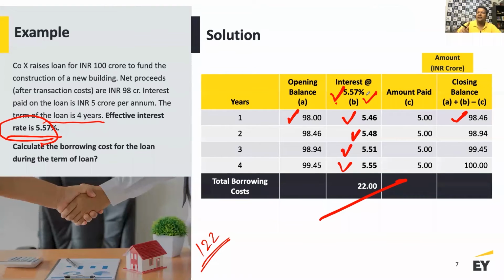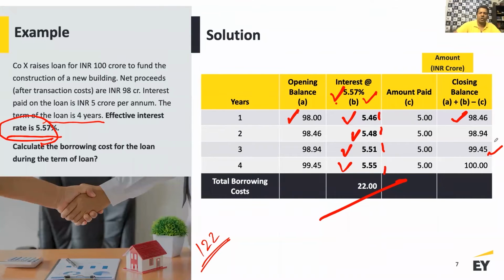The bullet repayment is at the end of the 4th year. Your actual interest cost is different in every year. In year 1, it is lowest. In year 4, it is highest, because you are now using the highest amount of money at the end of year 4, using the effective interest rate method, right? Because this 2 crore gets accreted every year with reference to the outstanding amount. And that's how the whole methodology of the effective interest rate method works.